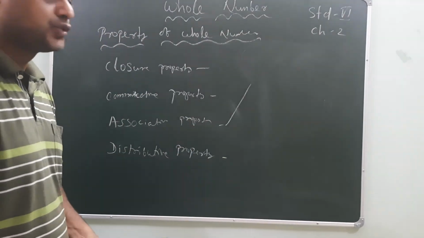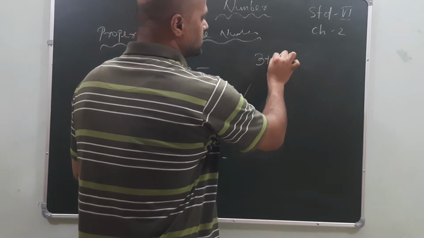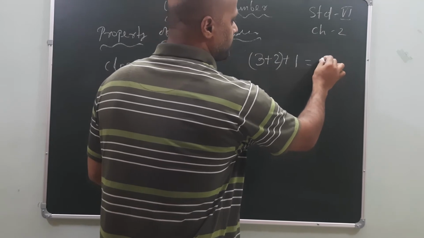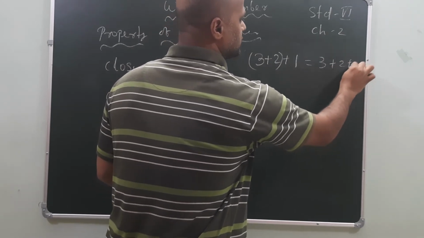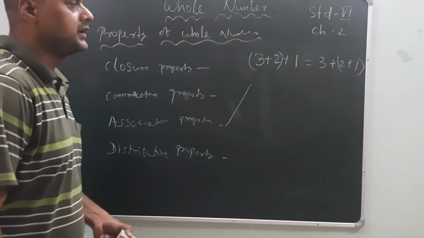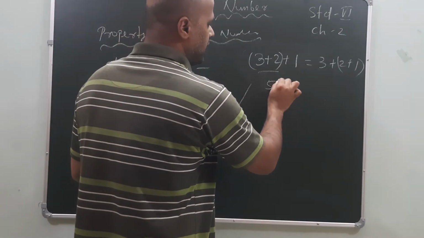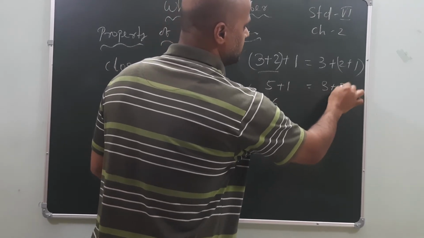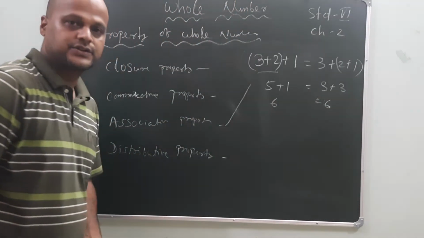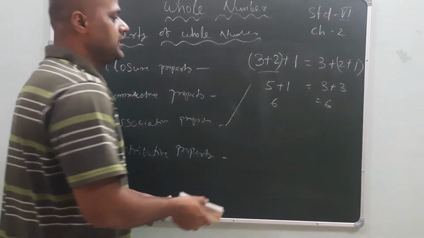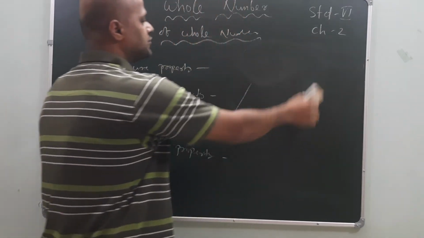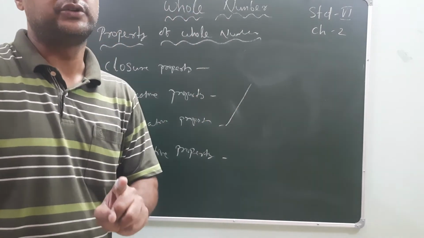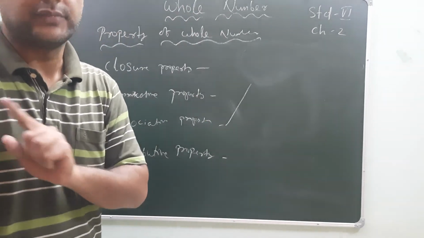Now the next one: 3 plus 2 plus 1. These two are in bracket. Again 3 plus 2 plus 1, these two are in bracket. First add these two: 5 plus 1 is equal to 6. Here 3 plus 3 is equal to 6. Understood? This is called the associative property. In case of addition and multiplication, it is possible. In case of subtraction and division, it is not possible.